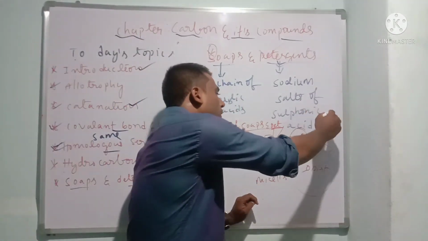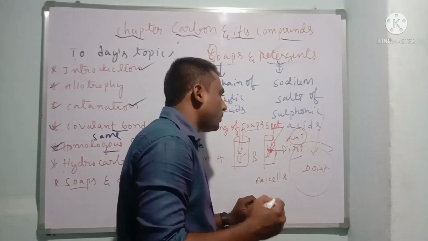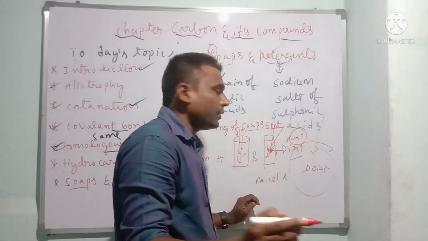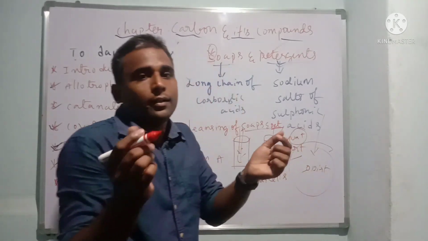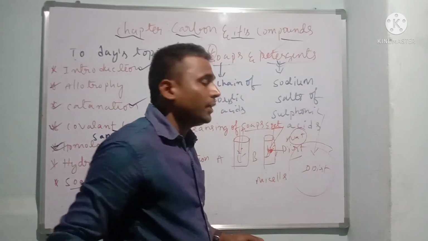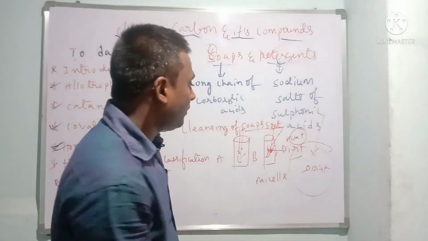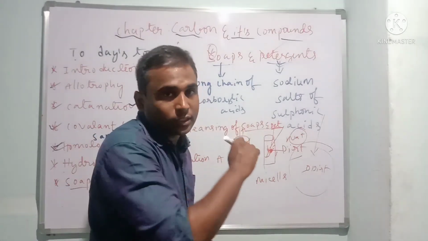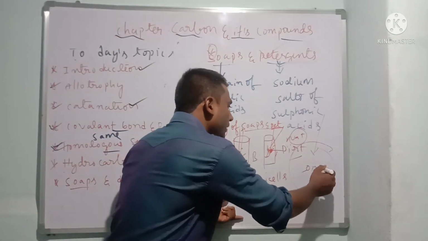When we soak the dirty cloth in detergent powder, the molecules form a large number of molecules, which is called scum or froth.